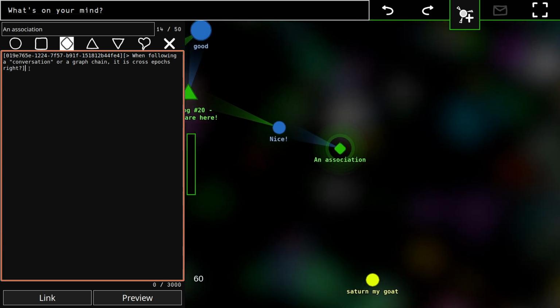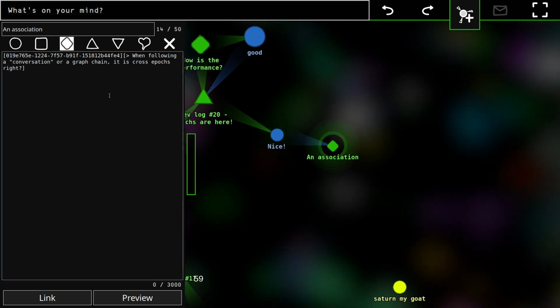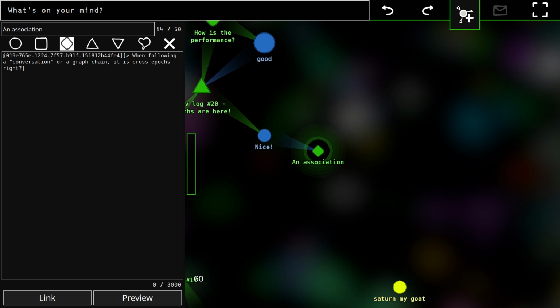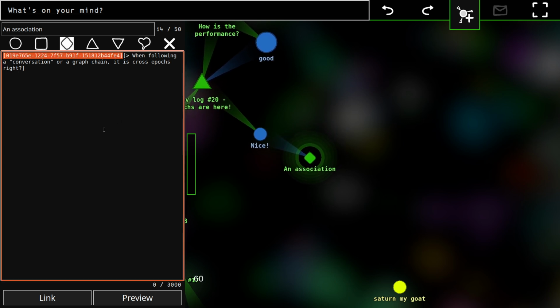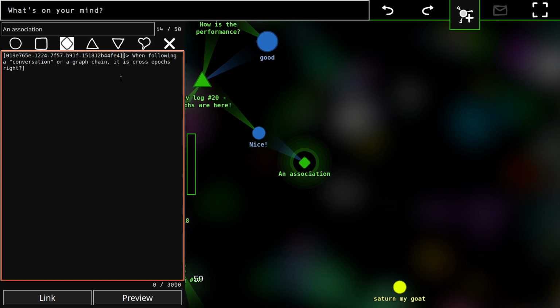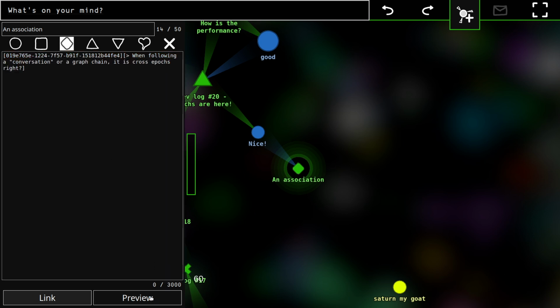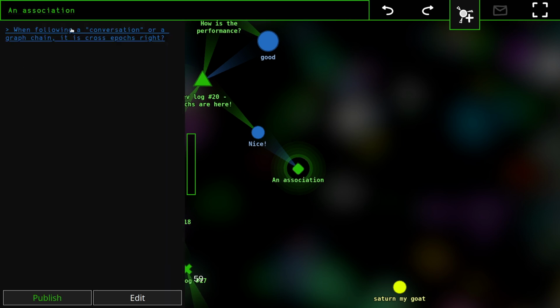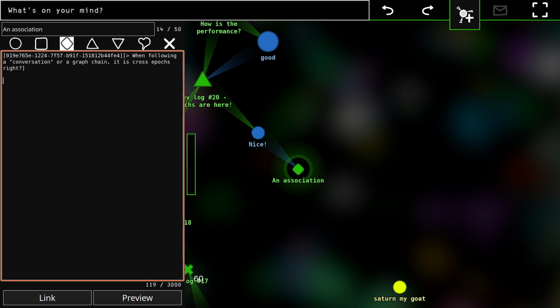The links in the thought creator look a bit messy. That's because they have to have these long UUIDs, which are the real identifiers of the thoughts. And then they have some text which can be arbitrary. So in the text view, it looks like this, which is, again, a little bit messy, but once you publish it, the link is going to look like this. So it's going to be this blue underlined text where I can reply something to it, and I will reply, yes, that's essentially how it works.